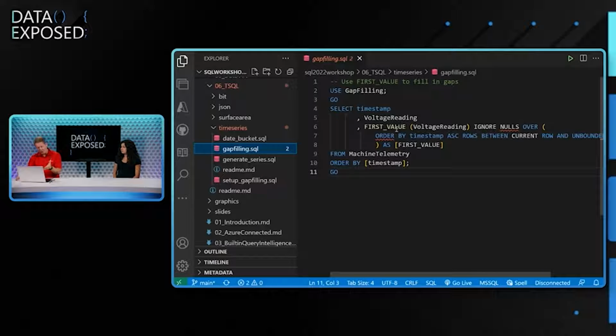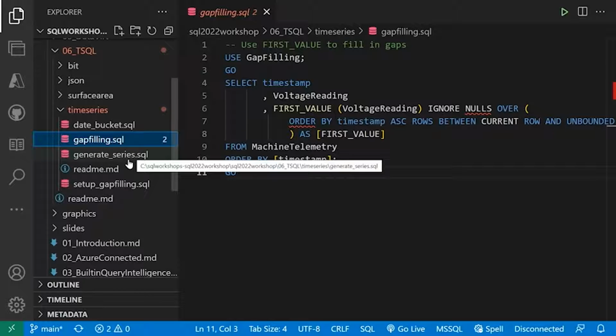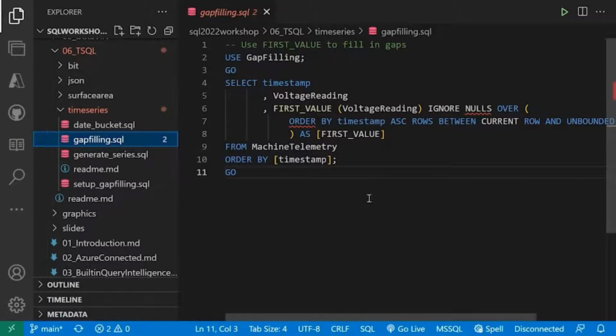You can use functions like first value to take the previous value and use that as your time gap value, making an assumption that it might be similar to the previous reading. So, a whole gamut of T-SQL functionality. And if you use our workshop, you can go through and try all these examples yourself. Again, you can do it on Developer Edition, and you really don't even need a database to try them out.